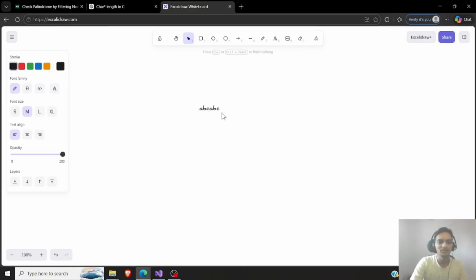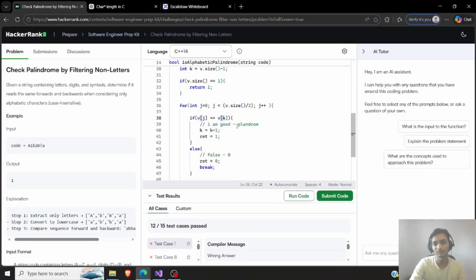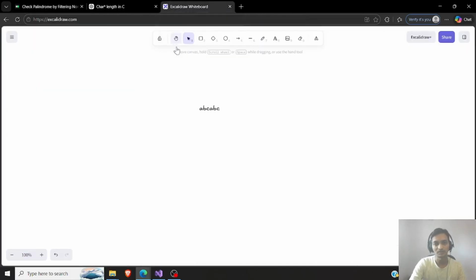But let's see, ABC, if this will not be a palindrome, what I'm trying to create here is the center, because I think the problem is at this point. So size of this is 3. Now it is going to return me 3.